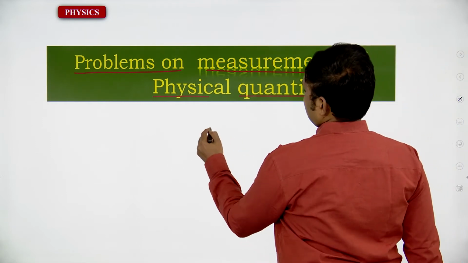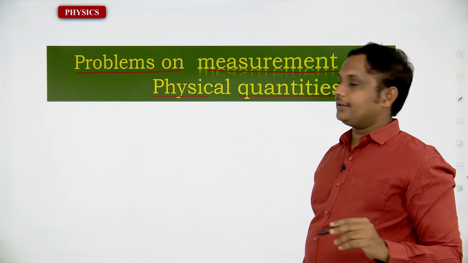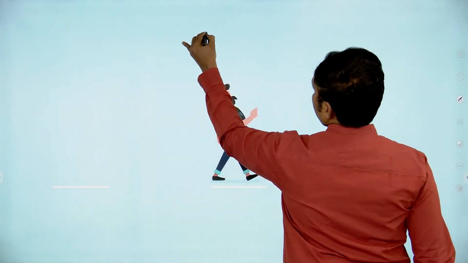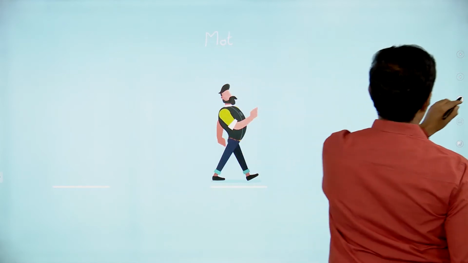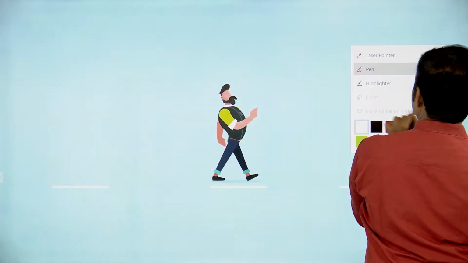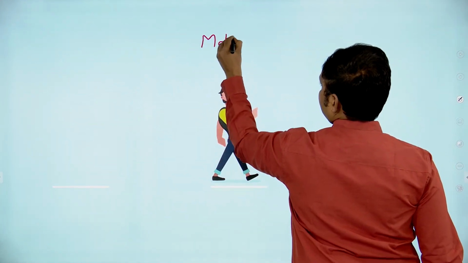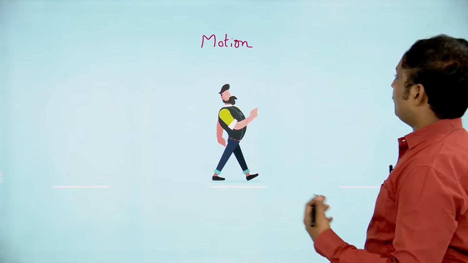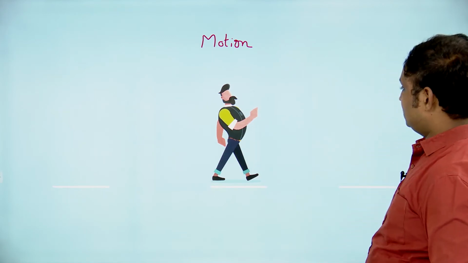Physical quantities are measurable quantities. It's very clear. If you are going to get this one, what do you think? It's going to be motion. You have to confirm that motion. The position of the body or object is going to change with respect to time.